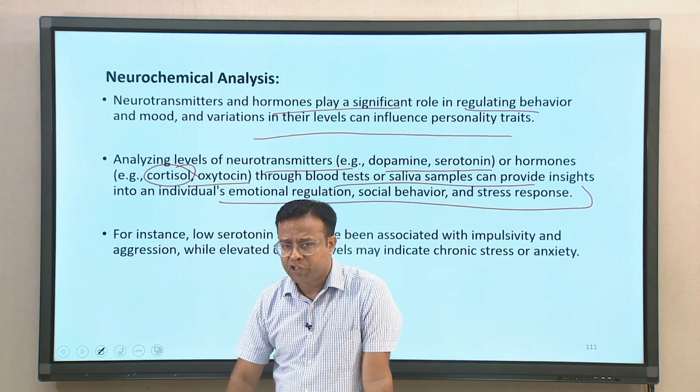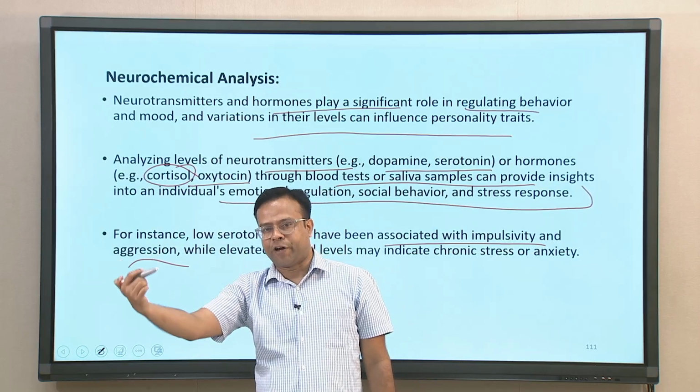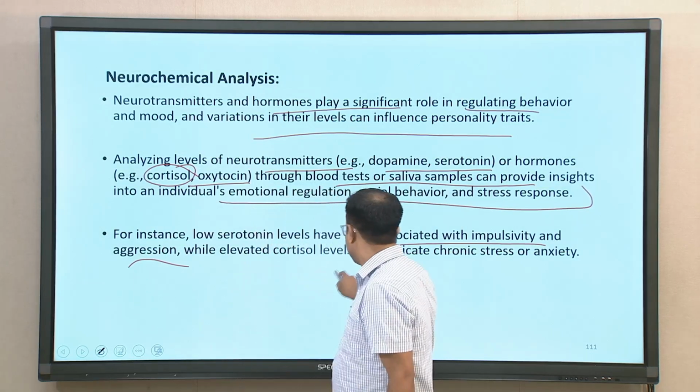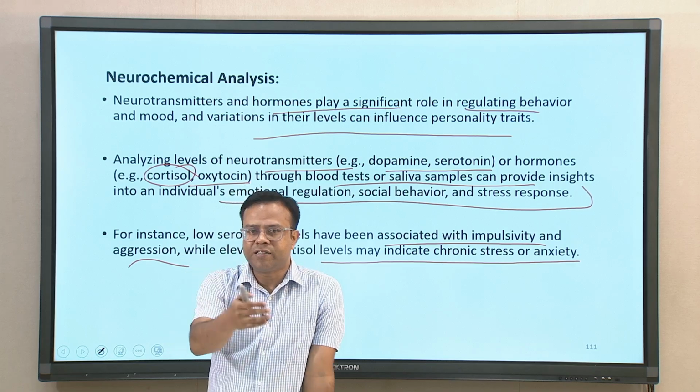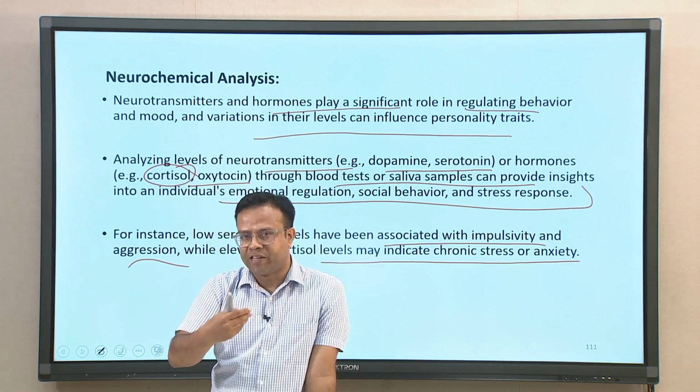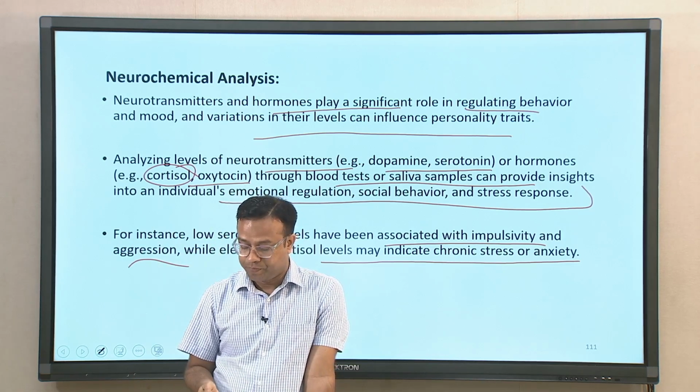For instance, low serotonin levels have been associated with impulsivity and aggression. When people have low serotonin levels in their body, it leads to more impulsive actions, more aggressive kinds of actions, while higher levels of cortisol are linked to chronic stress and anxiety. People who are highly stressed and whose anxiety level is very high, one of the reasons is that the cortisol level in the blood is very high. So, that could also influence your mood and behavior.